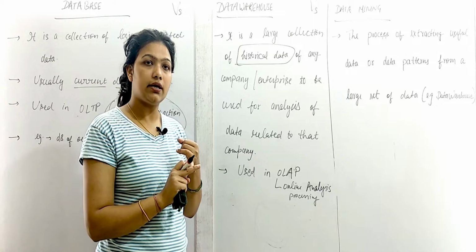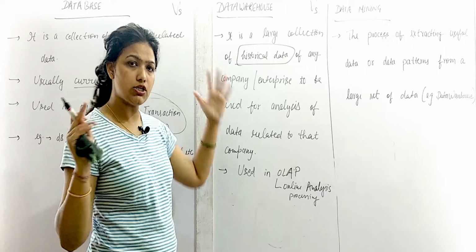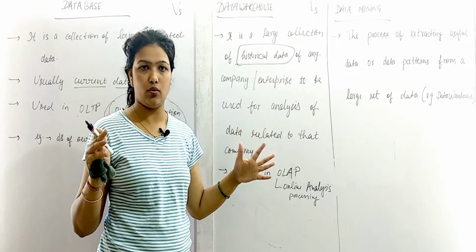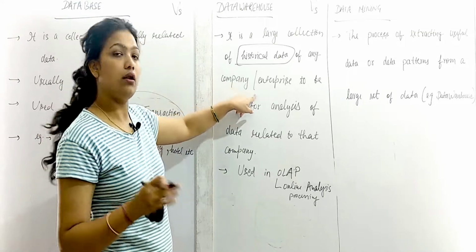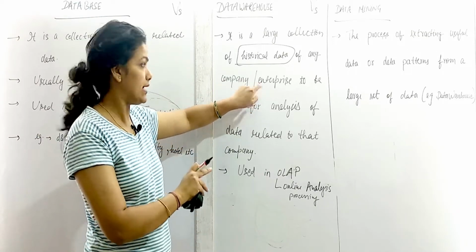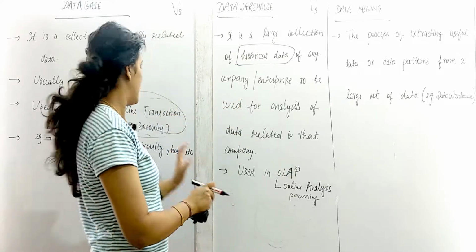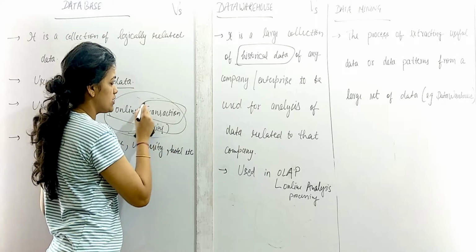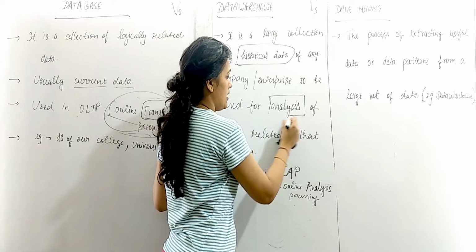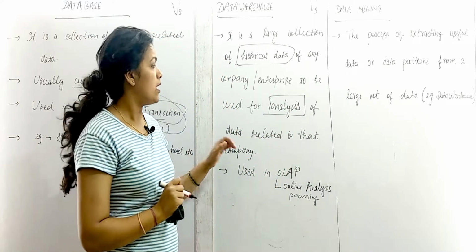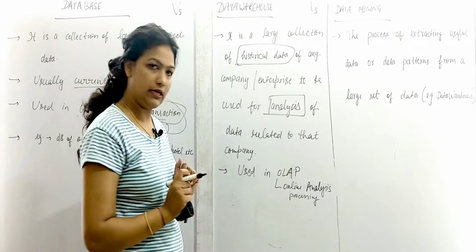You will get data that is 20 years old, 10 years old, 5 years old. We have a large quantity of historical data, old data also. In a database mainly the current, present data was there, but in a data warehouse the old data is also there. So this is a data warehouse. We use a database for transactions, but we use a data warehouse for analysis of data. How we use it for analysis we will see in the further lectures, but let me explain a little.